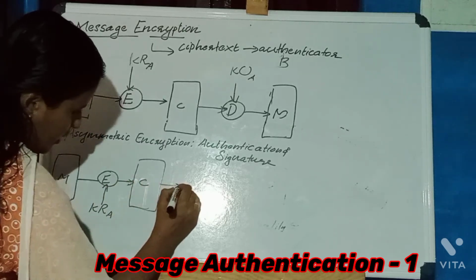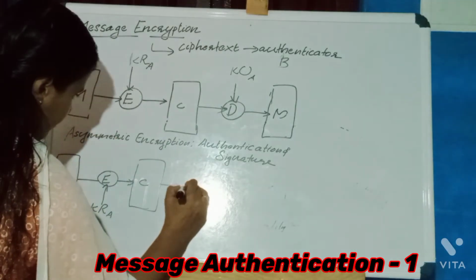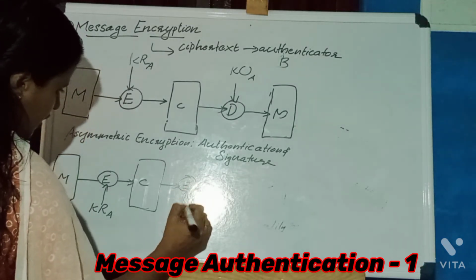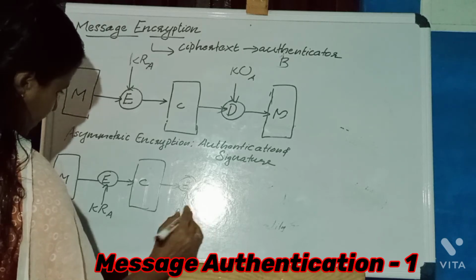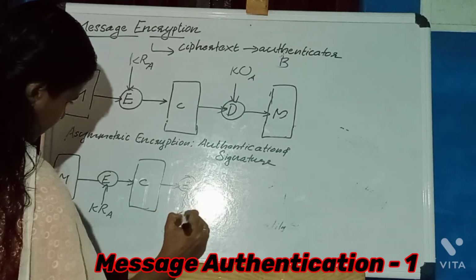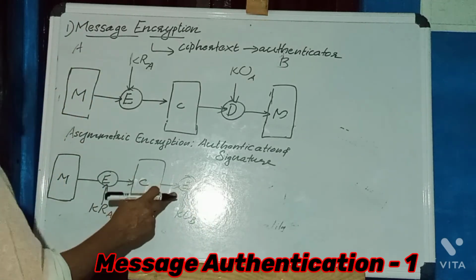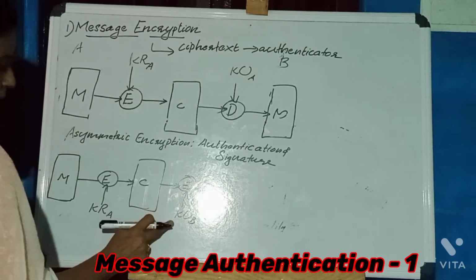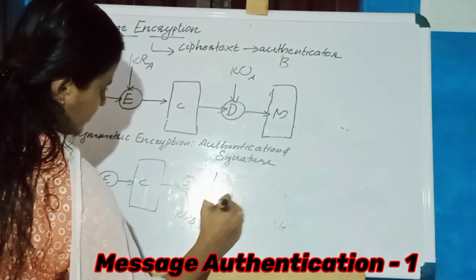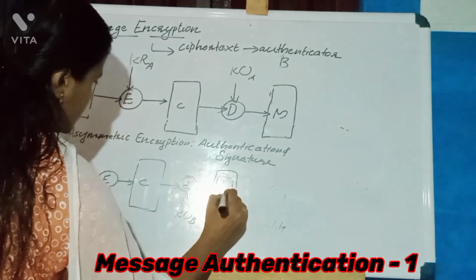This message will be again encrypted by using the public key of B. Here it is dual encryption. One is by using the private key of A, next is using the public key of B. Then we'll get the double encrypted message, the dual encrypted message.